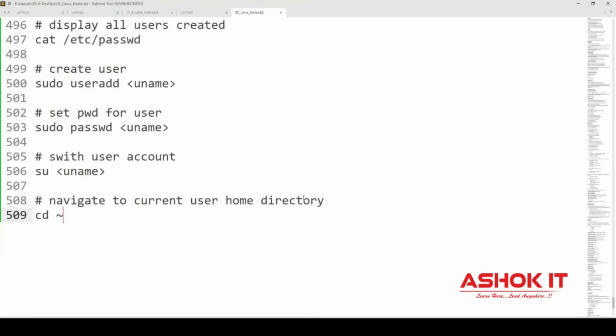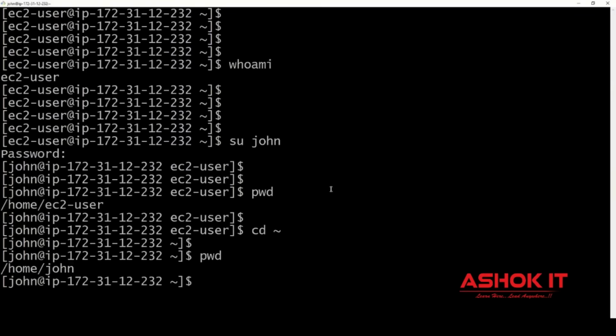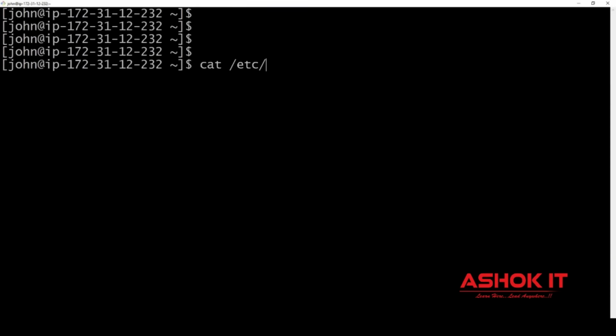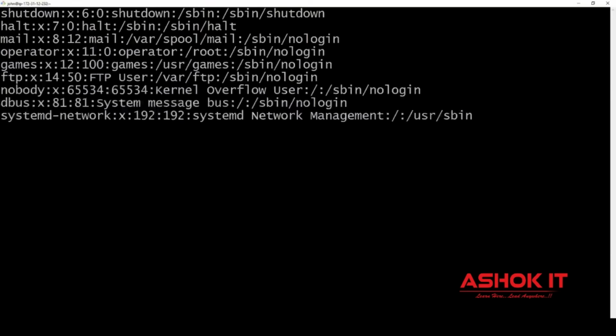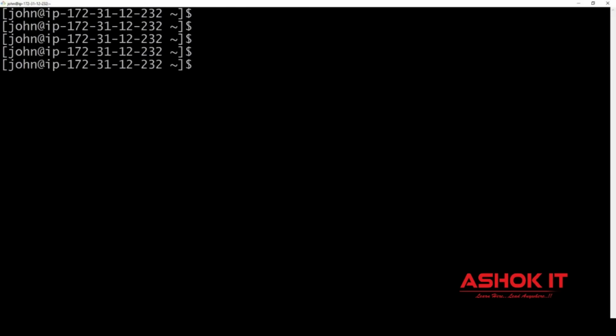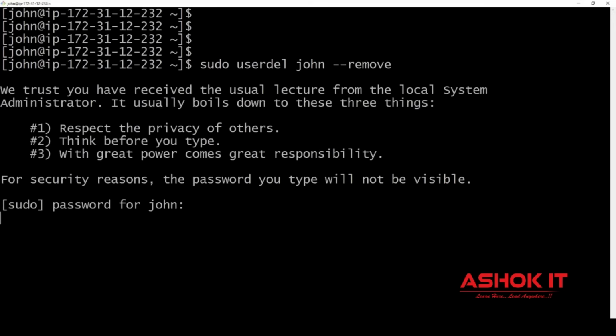Okay, next one. Suppose you want to delete one user. John is available now. I want to delete the user account. First, let me see cat /etc/passwd. So the EC2 user is available, and the John user is also available. So let me delete one user. How to delete the user? By using sudo userdel, which user account? John, --remove. I want to delete the John user along with the John home directory. If you specify --remove, John will be deleted, and the John home directory also will be deleted.